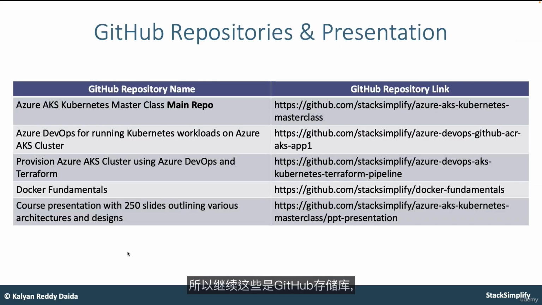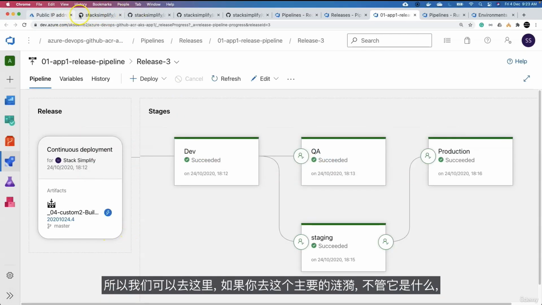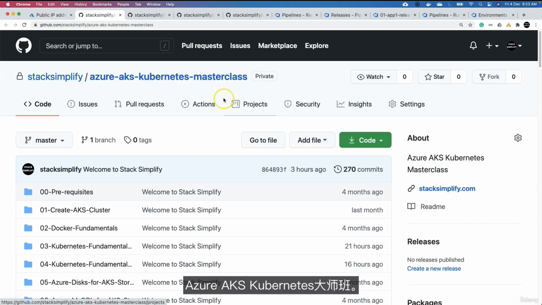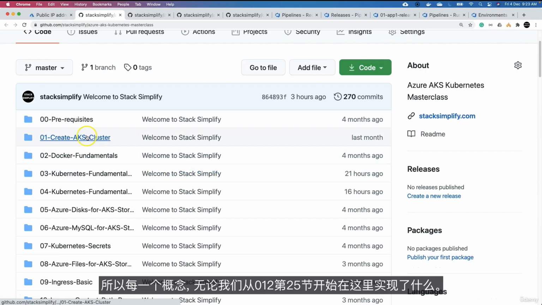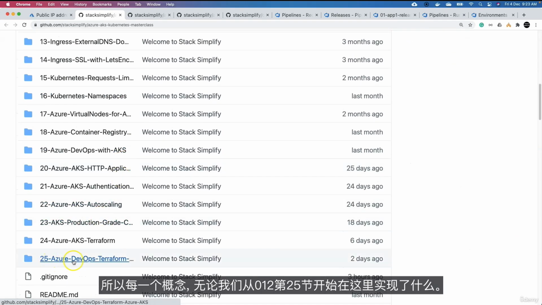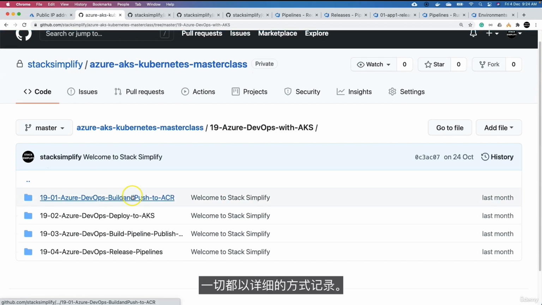So to move on, these are the GitHub repositories which have the step-by-step documentation of all the work we performed as part of this course. To view it on a very high level, we can go to this main repo, Azure AKS Kubernetes Masterclass. Every concept we have implemented here from section 01 to section 25 is documented in a detailed manner.